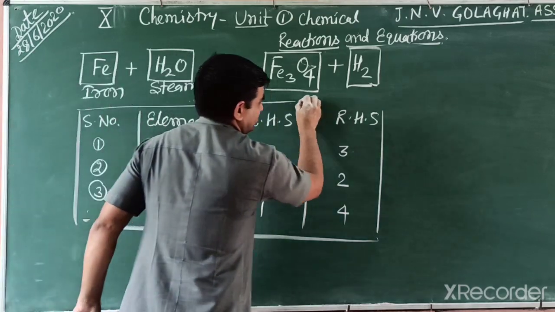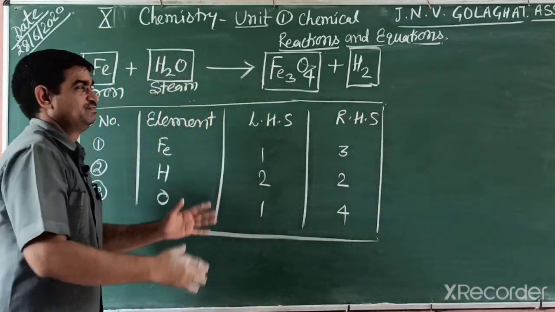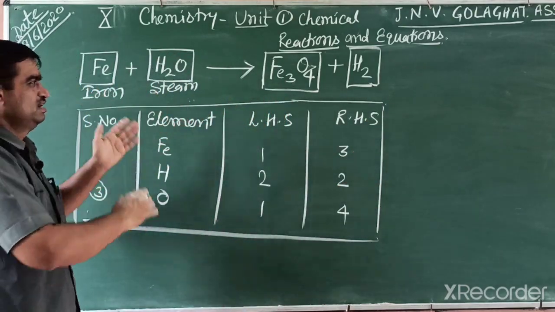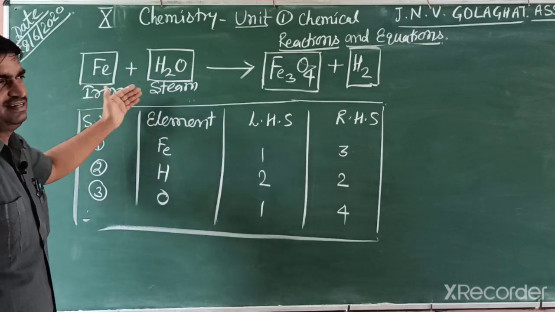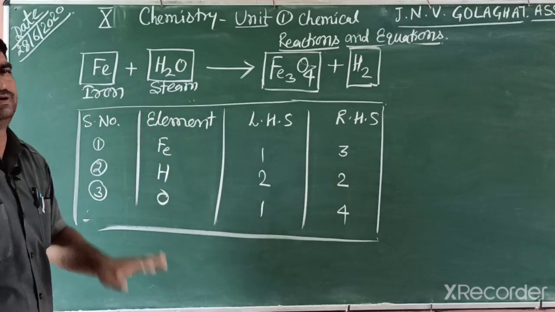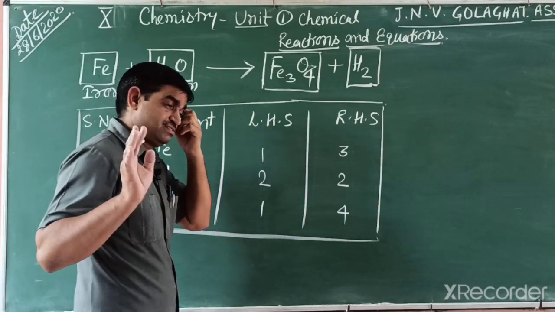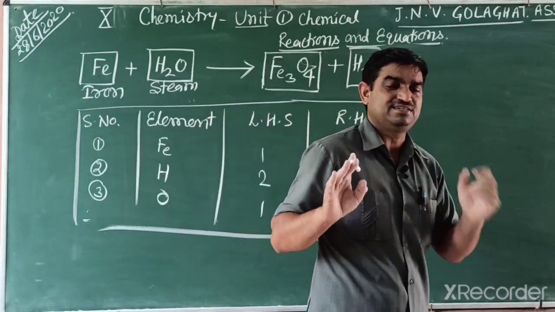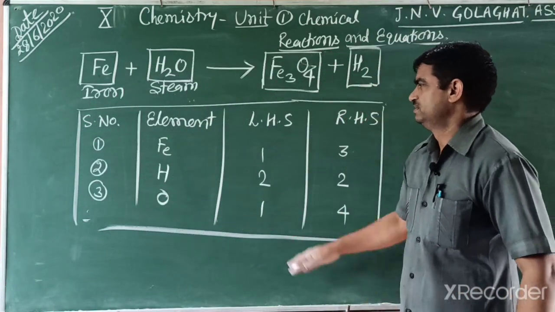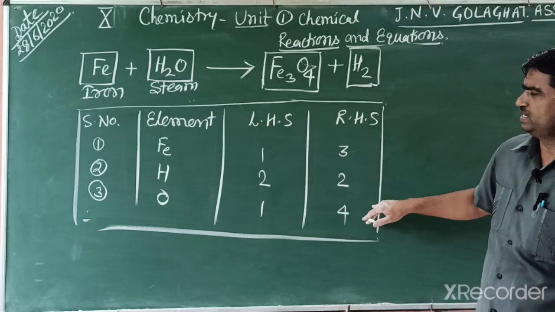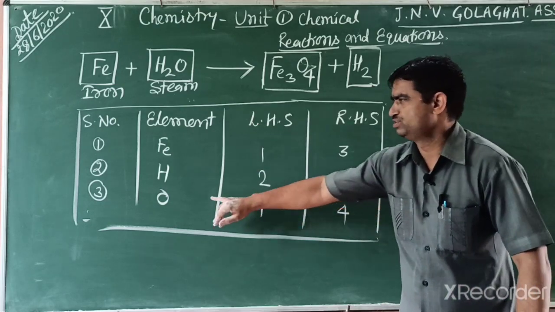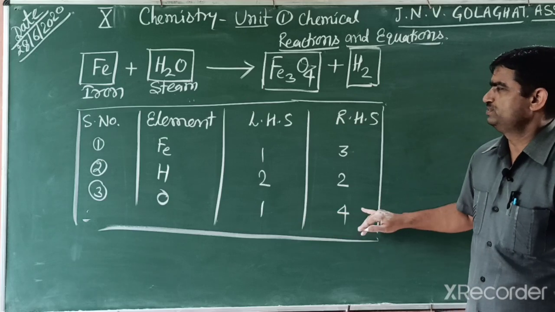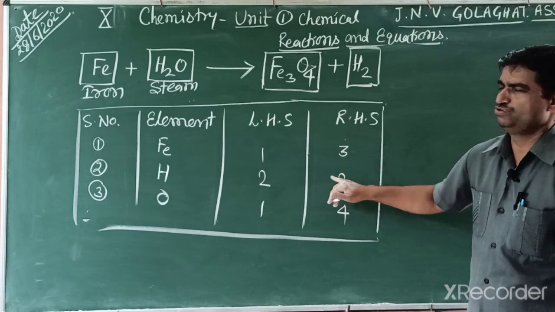First step, we make the box and then you write left hand side, right hand side, number of elements. And at first try to balance the element with the highest number. So when we carefully observe, the most difference is in oxygen. Oxygen difference is 3, the others are 2, and there is no difference.